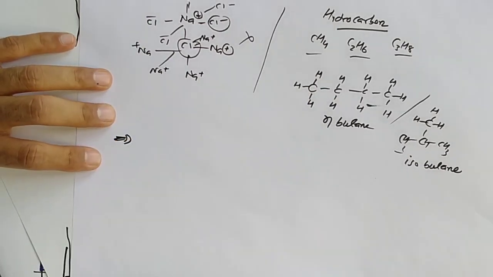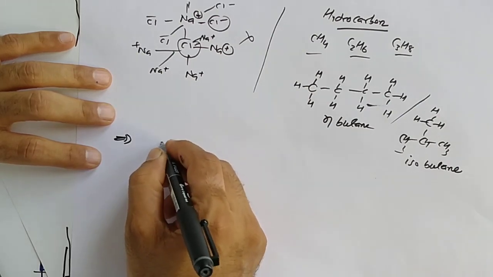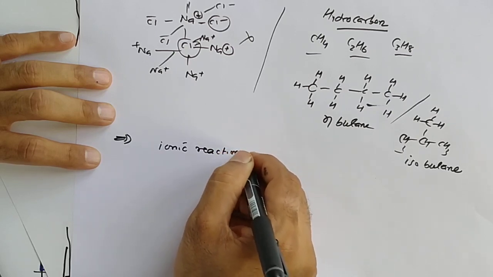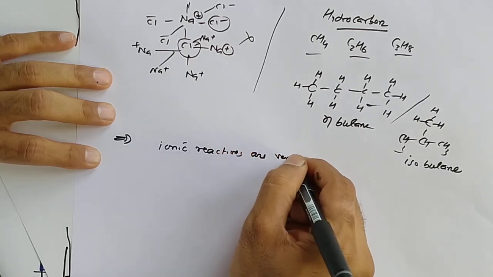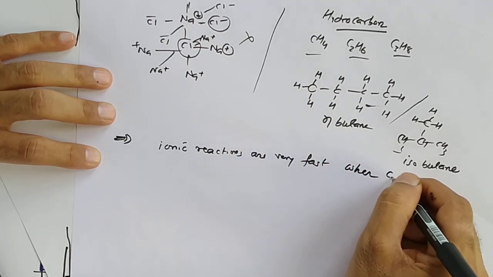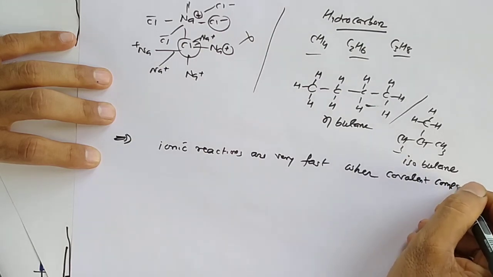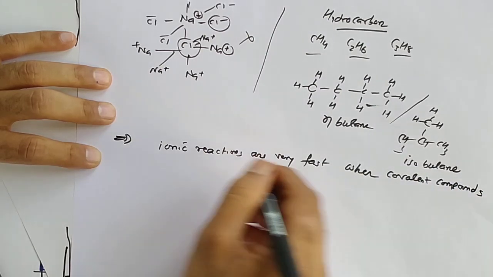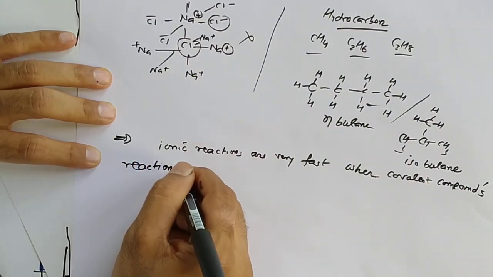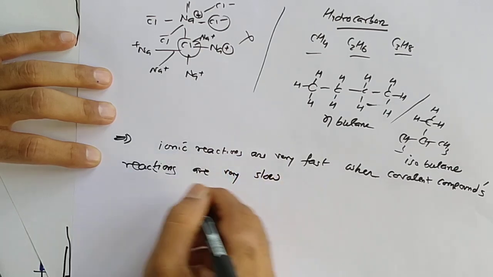Now one more thing: ionic reactions are very fast, whereas covalent compound reactions are very slow.